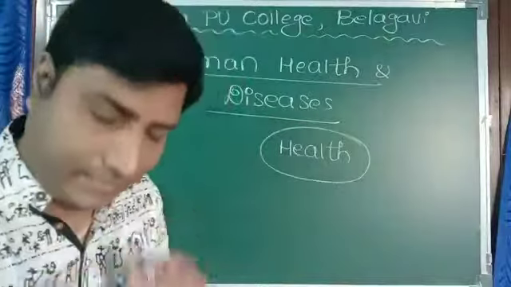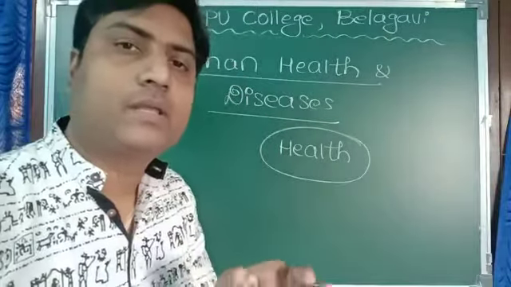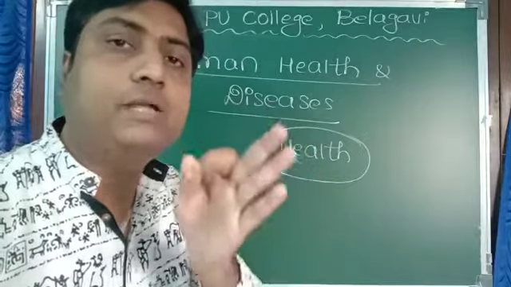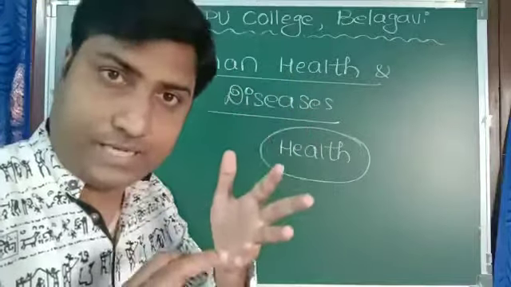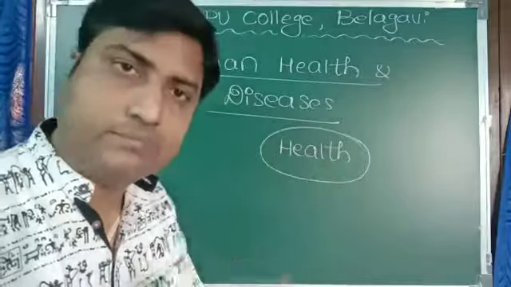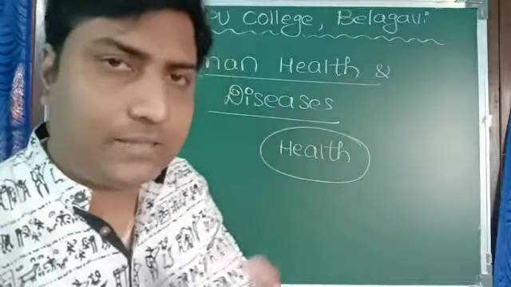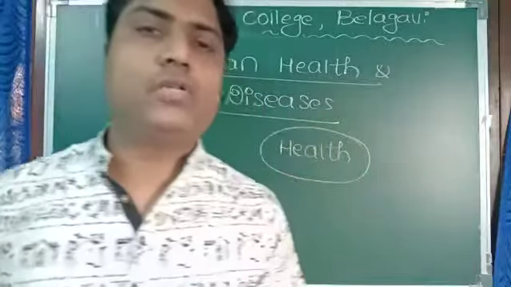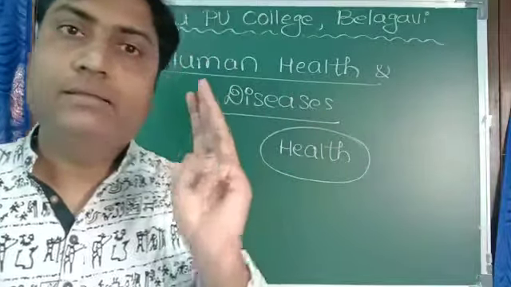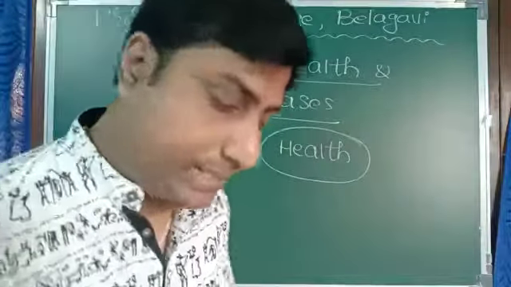Health is complete physical, mental and social well-being. Physical, mental and social well-being is called health. So when we speak of health, our health will get spoiled because of three reasons. Health gets affected by three reasons. Which are those three reasons?